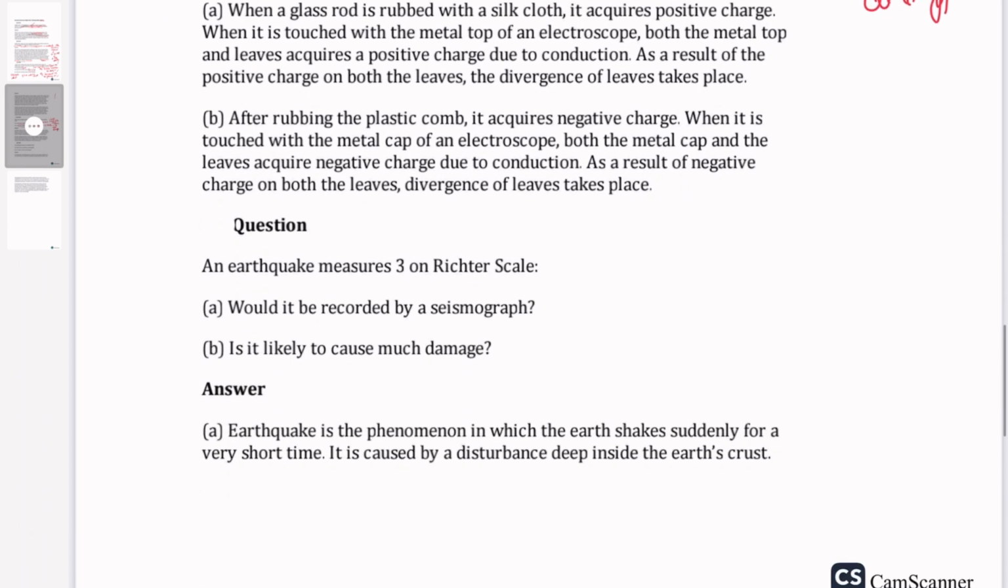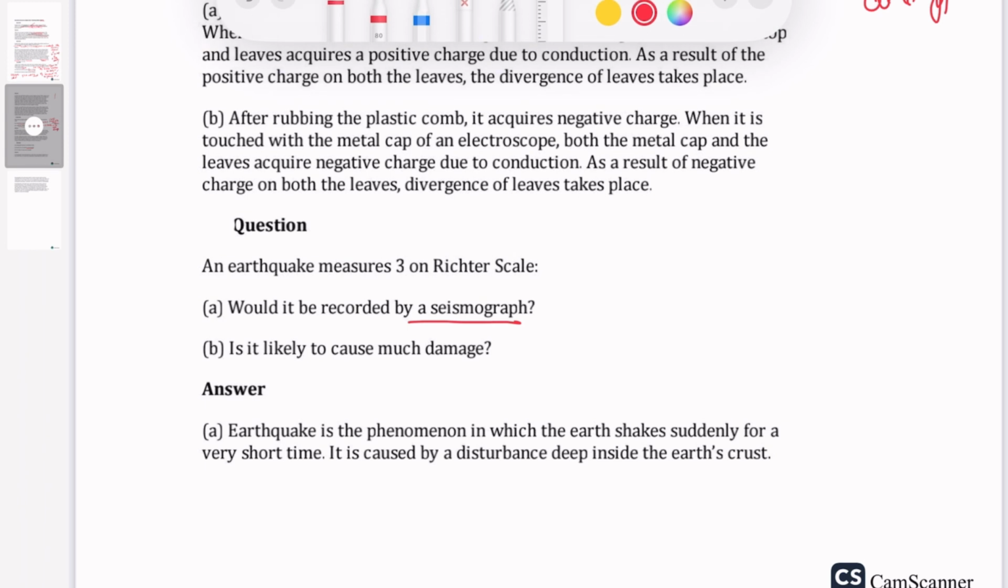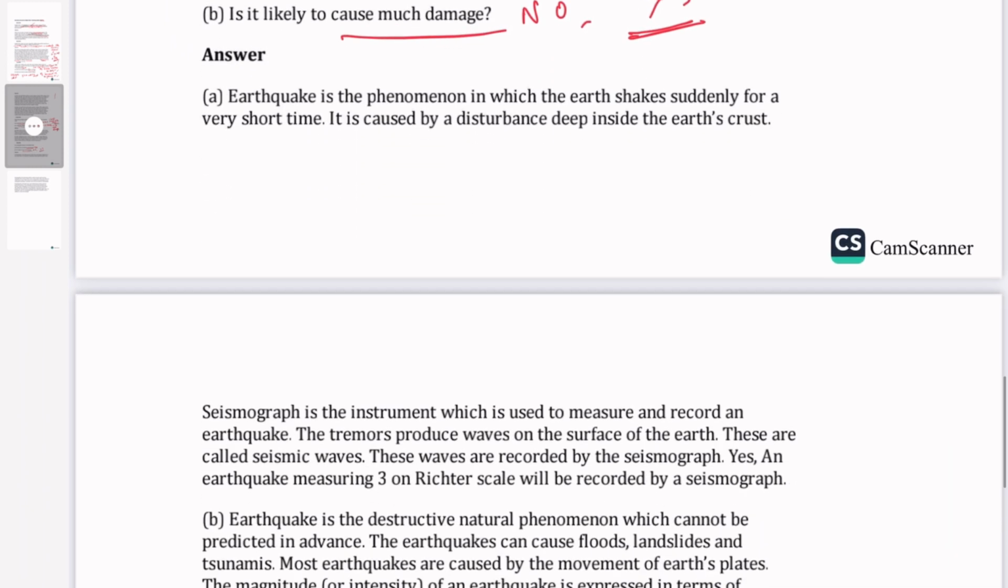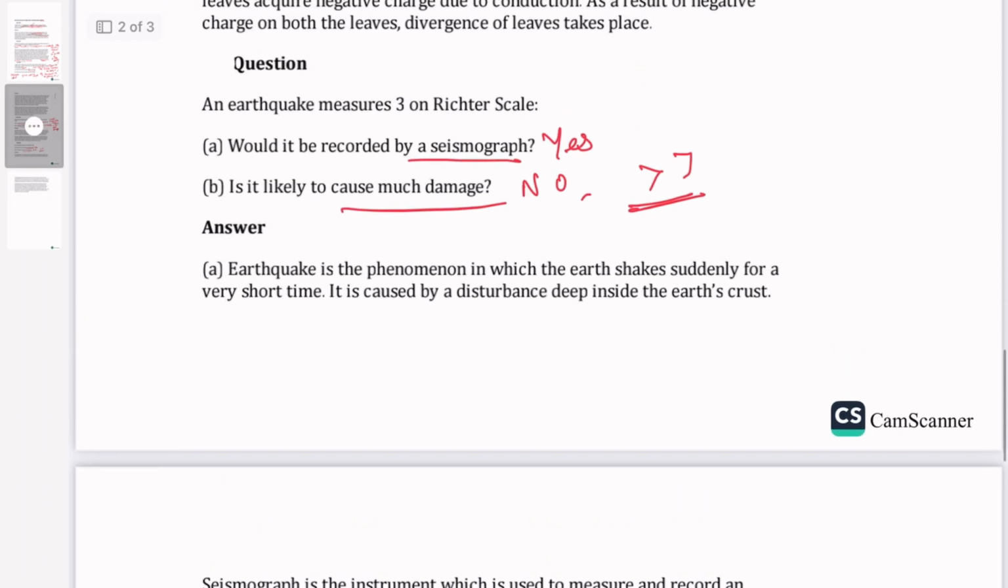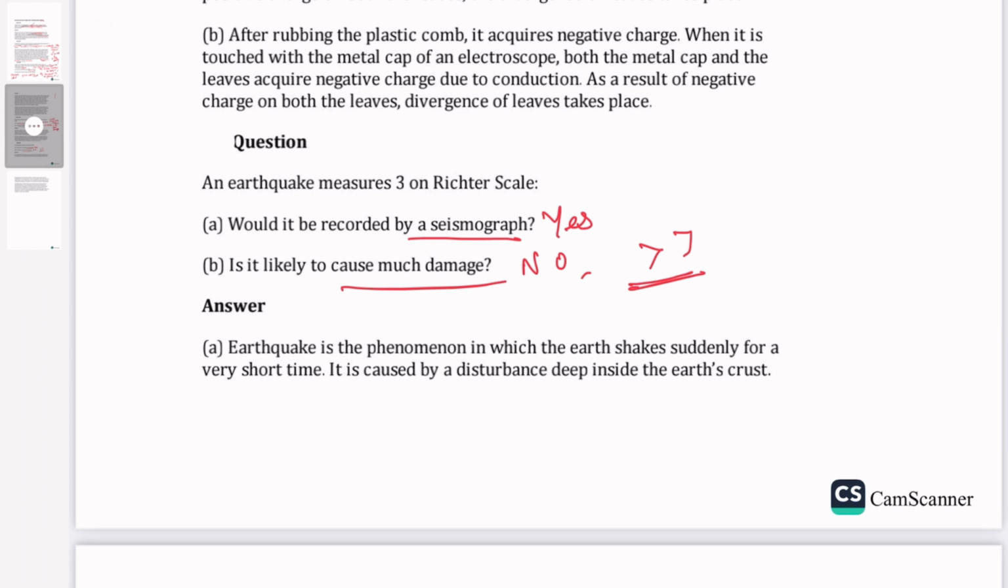Next question. An earthquake measures 3 on the Richter scale. Would it be recorded by the seismograph? Yes, a seismograph is a device used to record earthquakes on the Richter scale. Yes, it will be recorded. No, it will not cause much damage, because the Richter scale reading should be greater than 7 for it to be called a destructive earthquake. Hope these videos are helpful for you in the chapter natural phenomena.